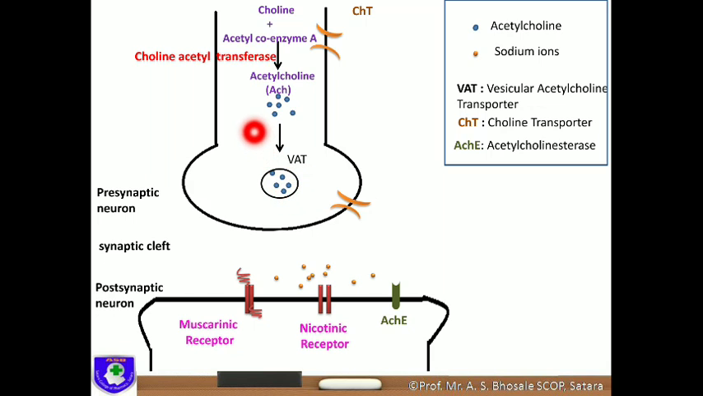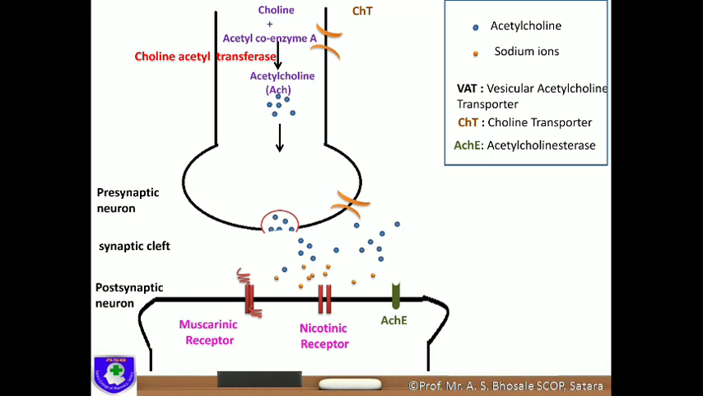Now when the action potential is generated in a presynaptic neuron and it comes to the axonal terminals, here the action potential, that is depolarization, repolarization, hyperpolarization, that condition is called an action potential. When the action potential is generated and reaches the axonal terminal, the vesicle comes to the axonal terminal and releases the acetylcholine into the synaptic cleft.